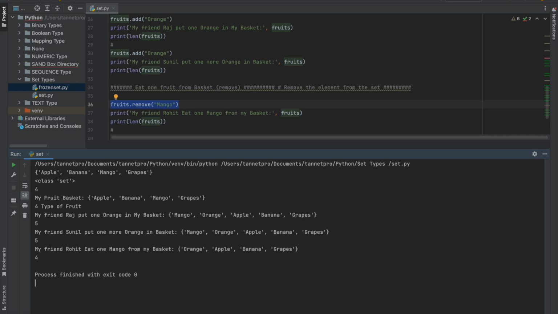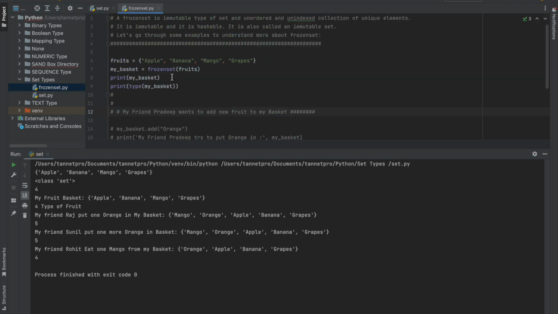So what is the frozenset? Try to understand this part. A frozenset is immutable. It is the immutable version of set, and again it is unordered and unindexed. Why did I say unordered? Because sometimes apple is first and banana, sometimes grapes is last. This is how it is coming. So it's purely unordered. If you see orange is coming over here. Anywhere any element can come. That's what it is, unordered, unindexed.